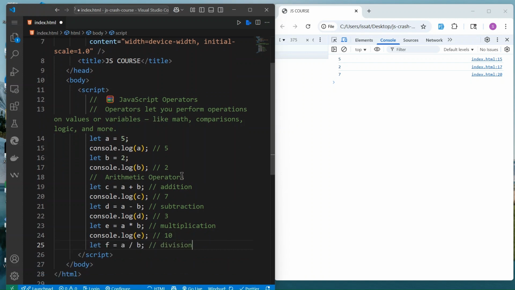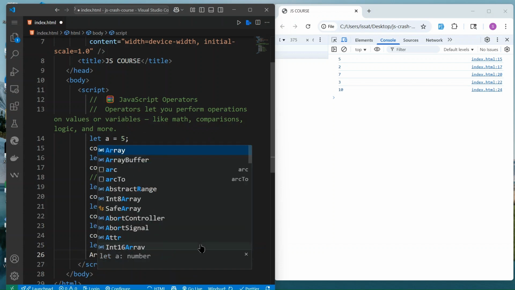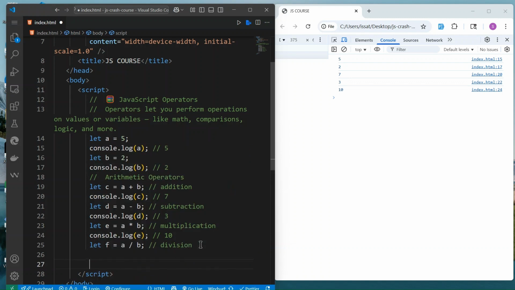So I'm going to show you the list of operators. If I reload that, you'll see this is the output here. So what is the list of operators we have in JavaScript? First of all, we have arithmetic. Let's add a comment here.